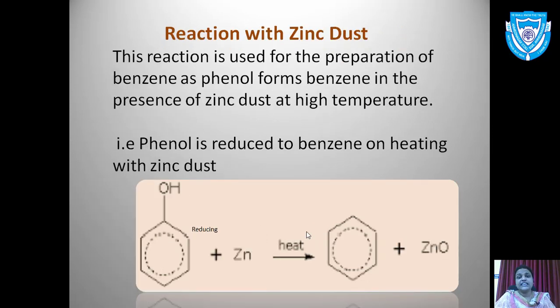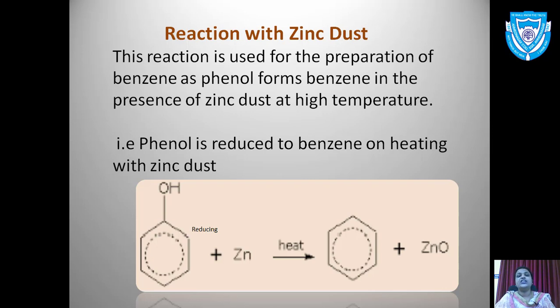Then the next reaction is the reaction with zinc dust. Here you will get the formation of benzene as the product. Zinc used here acts as a reducing agent. Phenol is treated with zinc, and you will get benzene as the product with the liberation of ZnO.